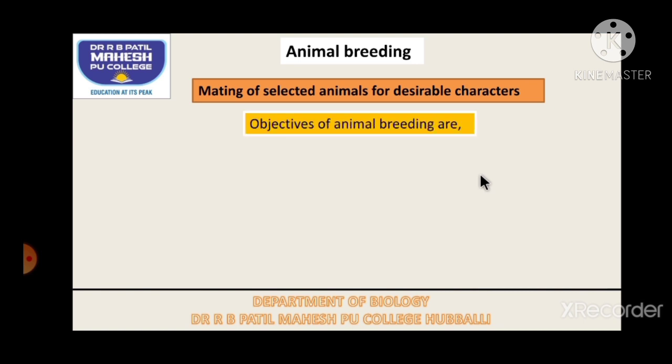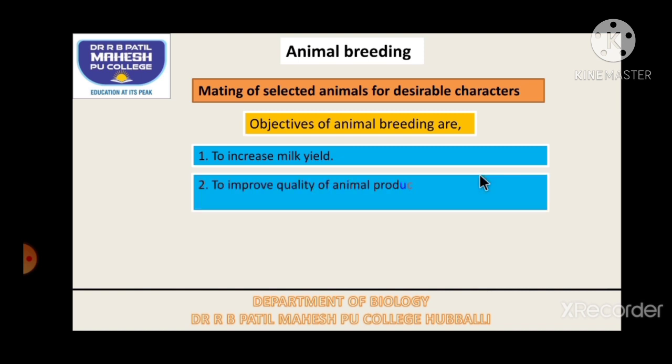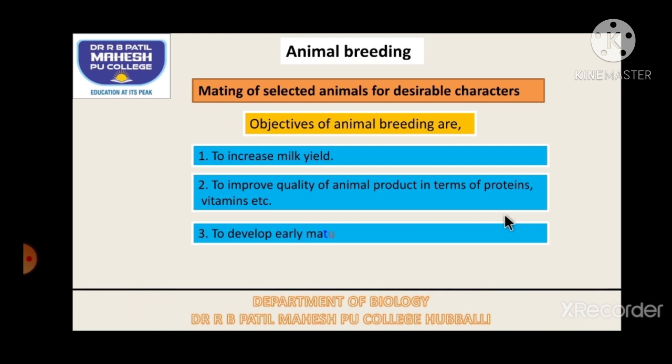Why do we have to do animal breeding? What are the objectives? We go for animal breeding to increase the milk yield with respect to the dairy industry, to improve quality of animal production in terms of proteins and vitamins, then to develop early maturing breeds. If the breeds mature early, they'll start giving milk in case of dairy, or they'll start laying eggs in case of poultry.